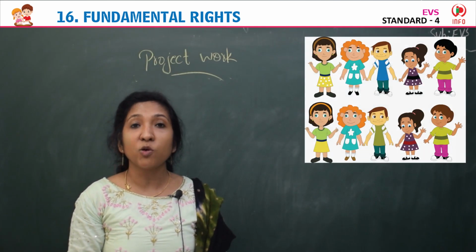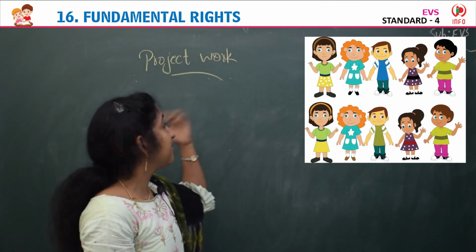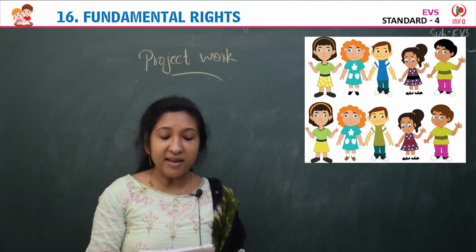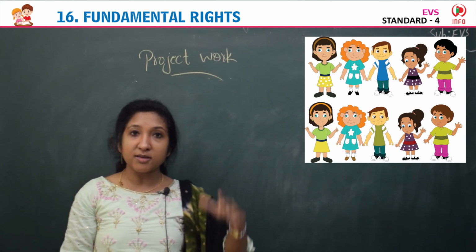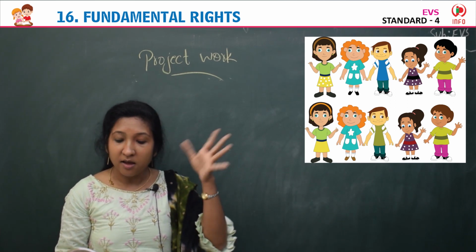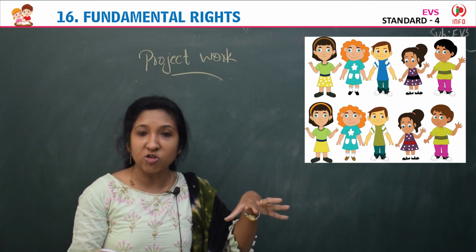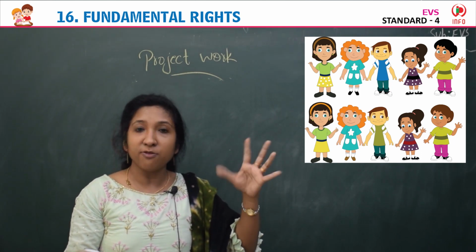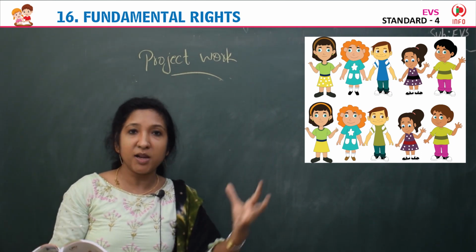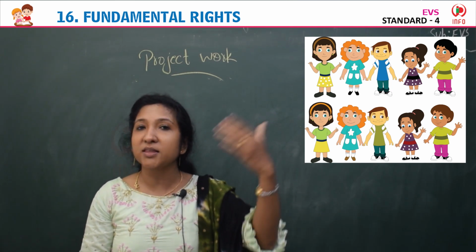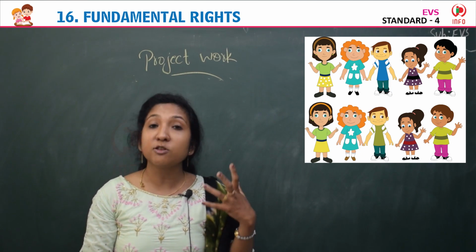Yes children, so it's time to do the project work. Let us see what is the project work given in your textbook. Find 6 differences in the 2 pictures. Here you can see 2 pictures. In one row you can see a few children, and in the second row also a few children, with different dresses, a colorful image. You have to find out 6 differences between these 2 pictures.